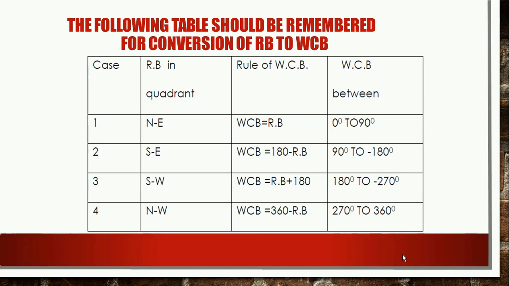When the bearing lies in the SW quadrant, then to get the whole circle bearing you have to add 180 degree to the RB value. When the bearing of a line lies in the NW quadrant, that is the fourth quadrant, to get the WCB you have to deduct the RB value from 360 degree. So basically this is the overall conversion of WCB to RB and RB to WCB. You have to always remember this table for calculation purposes.